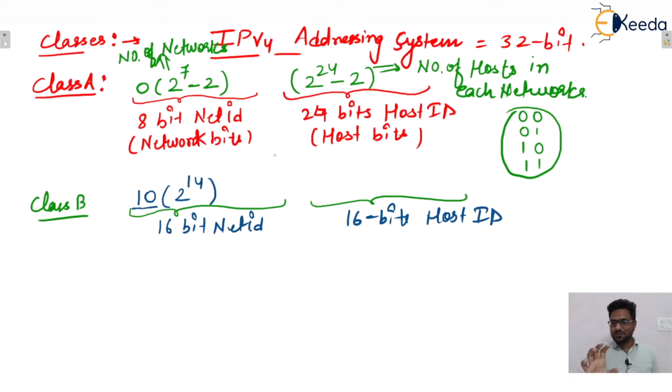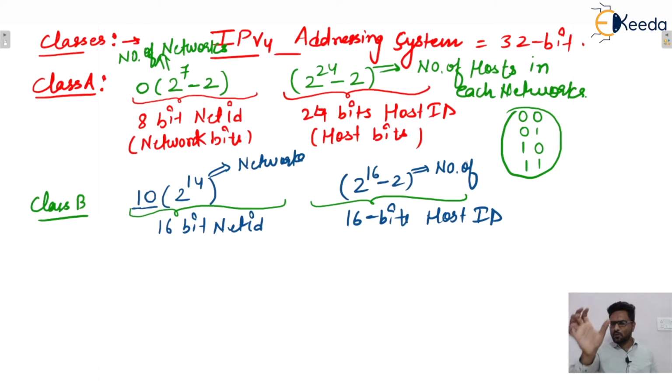So here minus 2 is not there in class B in the network portion. Specifically, it is in class A, because those two addresses are utilized as special IP addresses. So there are 2 raised to power 14 networks in class B, and each network will have 2 raised to power 16 minus 2 hosts.